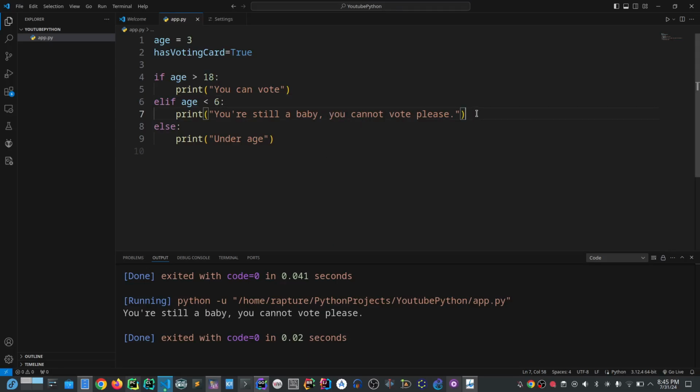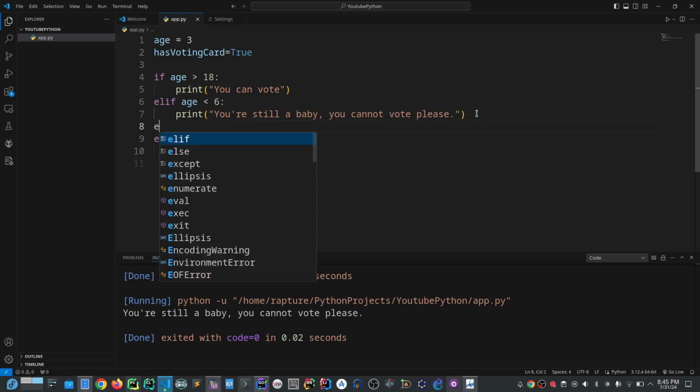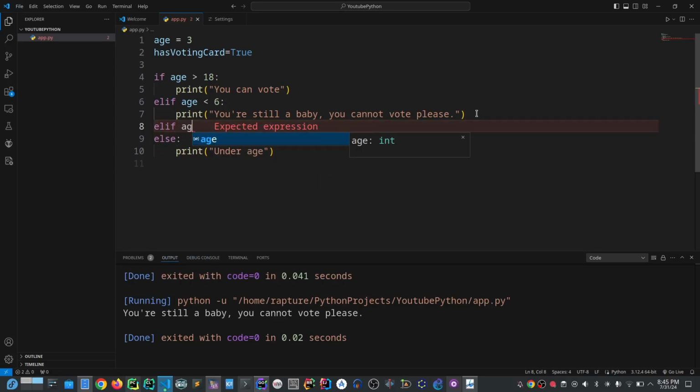You can also have multiple elif. Again, if age is less than 18, you can combine it with another condition, and age is greater than maybe 10.